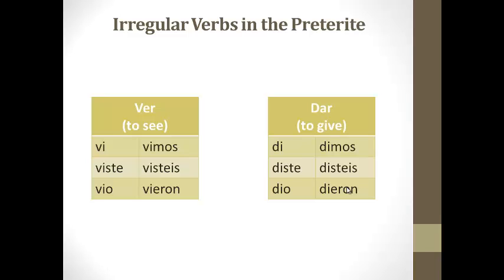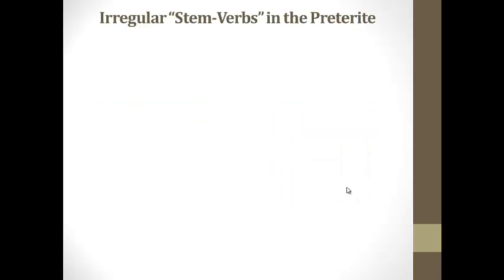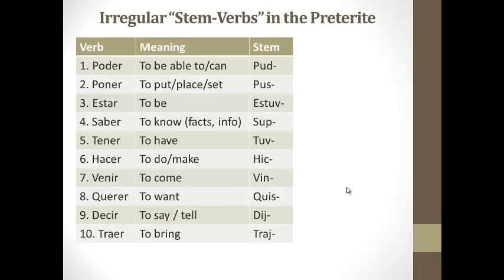Okay, the next 10 verbs you see on your note guide, poder through traer, are all what we call irregular stem verbs in the preterite. So let's define what a stem is. Remember, the stem is what's left once you remove the AR, ER, or IR. So the first verb on the list is poder. If we didn't know any better, we would think in preterite the stem of poder was P-O-D. Okay, but it's not, because it's an irregular stem verb.